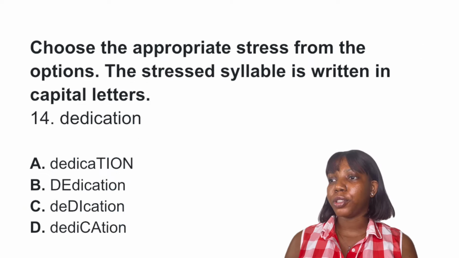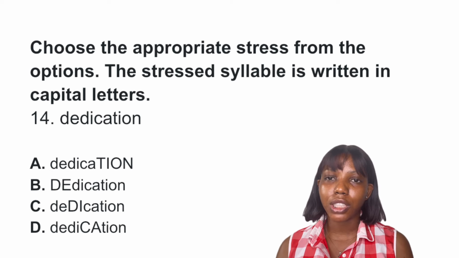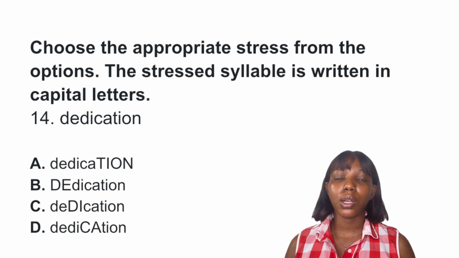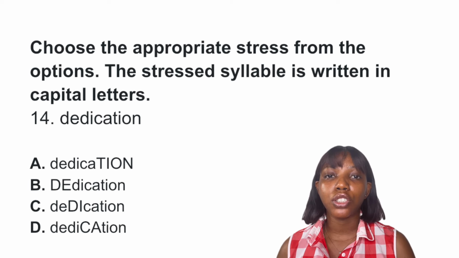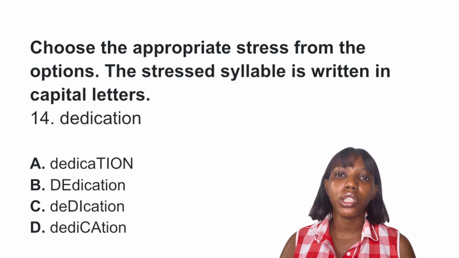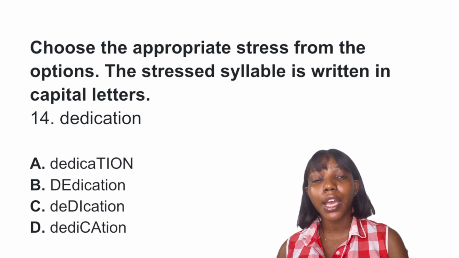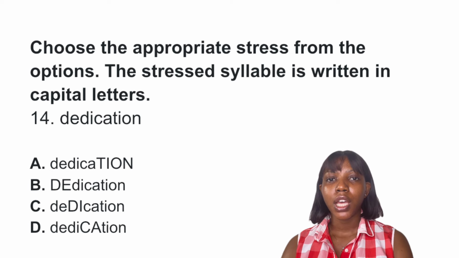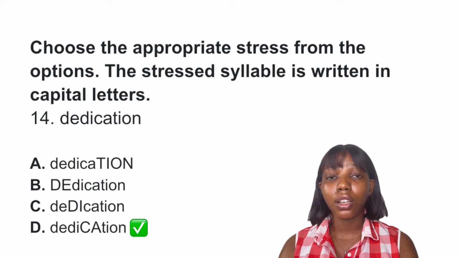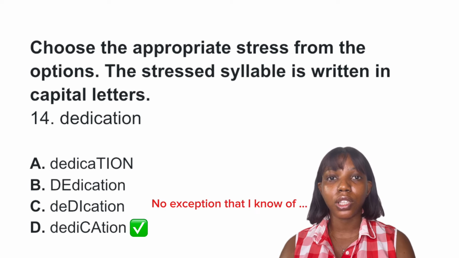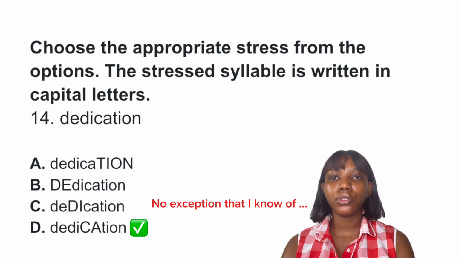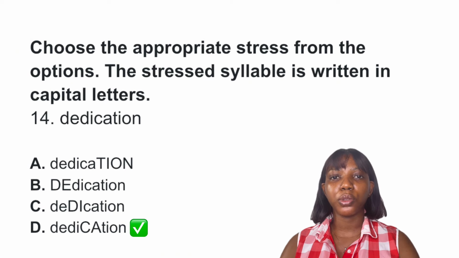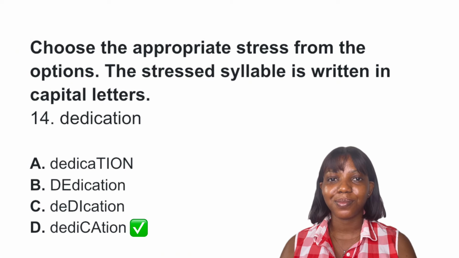Choose the appropriate stress from the options. The stressed syllable is written in capital letters. The word is dedication. There's a stress rule that says a word that ends with ION should be stressed on the syllable before it, and the syllable before it is K, right? So the best answer to this question is option D. This is a stress rule that is consistent in the English language, with no exception, so it is safe to use this rule. The best answer to this question is no doubt option D, dedication.